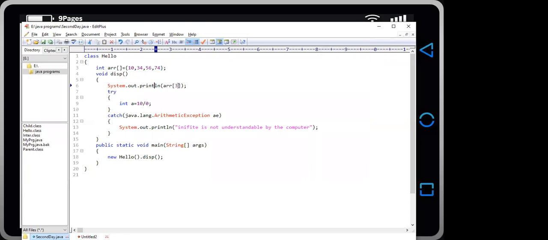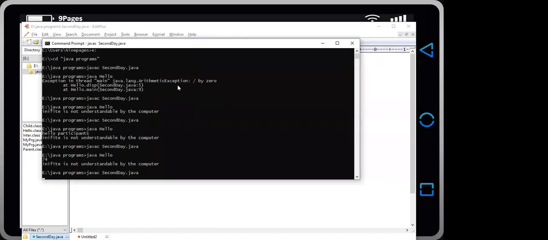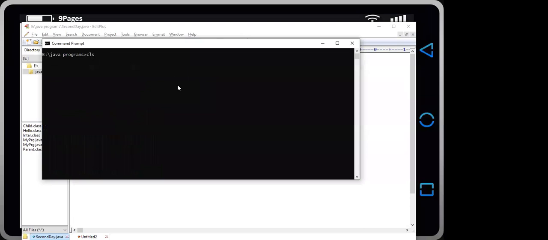Okay, but if we want to print the element at index 4 inside the array, then the program will get compiled perfectly, and when we run the program, we will get exception in thread main java.lang.ArrayIndexOutOfBoundsException. So this is another type of exception.